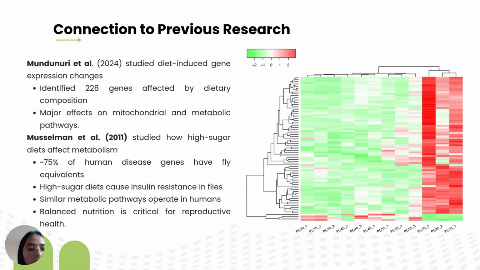Another interesting study is by Muselman and other authors, and they show that high sugar diets cause metabolic dysfunction in flies, including resistance that would lead to diabetes. It's important to know that about 75% of human disease-related genes have equivalents in fruit flies. So we can infer that we can use flies to study and predict possible diseases in humans.